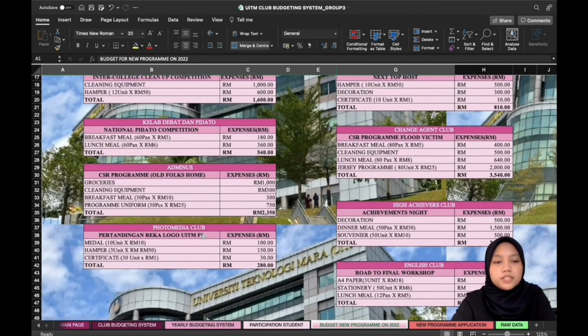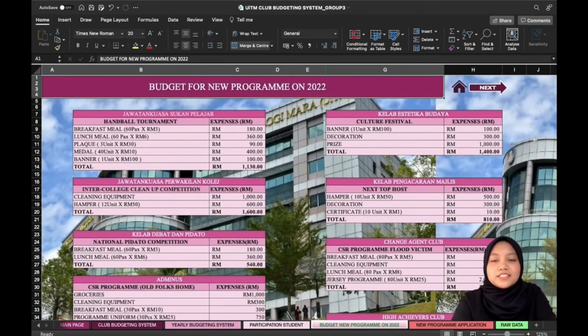Next, the Photo Media Club will be handling the Pertandingan Reka Logo UiTM FC, which consists of medal, hamper, and also certificate, for a total of 280 ringgit Malaysia. Next, the Club Estetika Budaya will handle the Culture Festival, which will use banner, decoration, and also some prizes, for a total of 1,400 ringgit Malaysia.